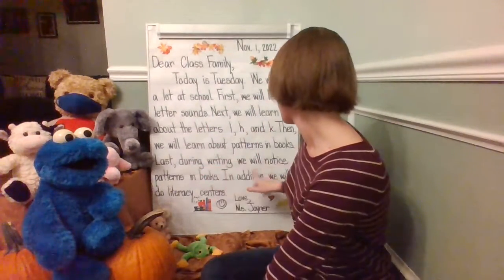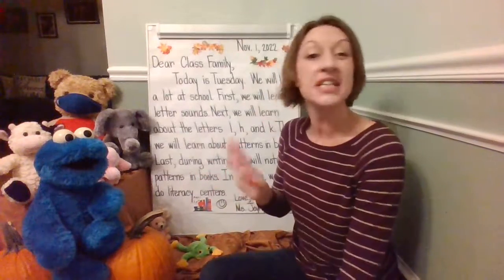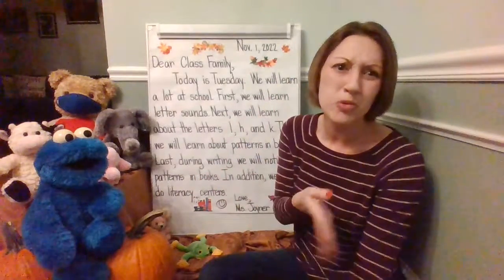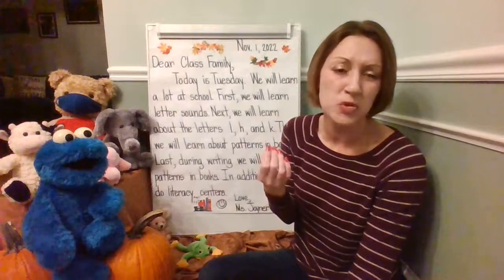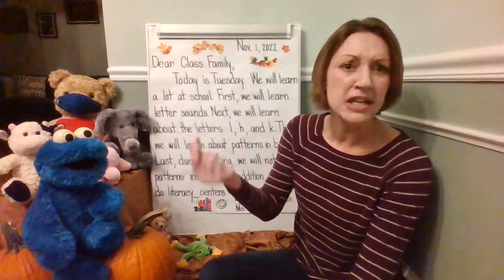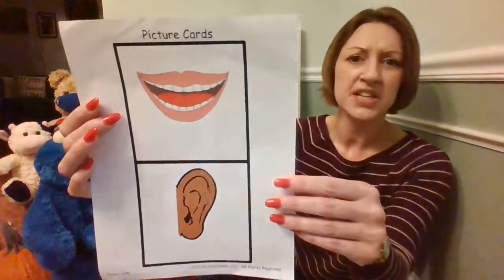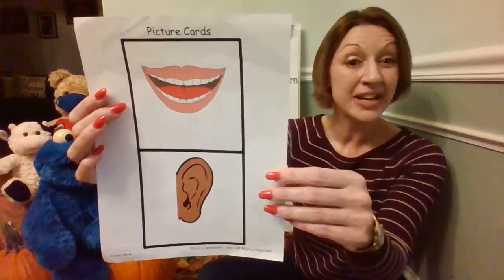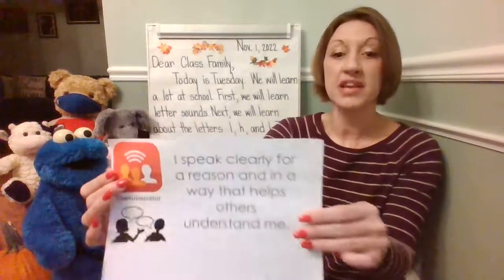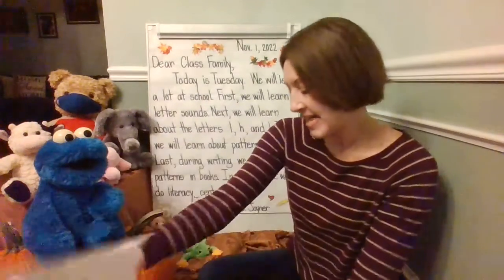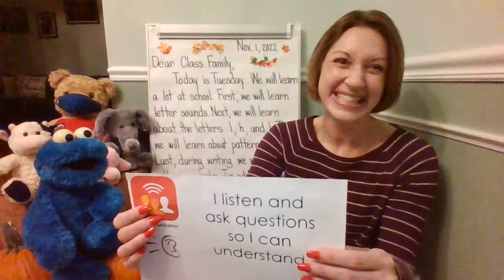Okay, so last during writing, we'll notice patterns in books. We'll still continue noticing patterns in books, and we'll practice writing sentences that have those patterns after we've looked at a couple different books to get some ideas. We're going to be a great communicator, speak clearly, and remember to listen. I speak clearly for a reason in a way that helps others understand me. And I listen and ask questions so I can understand.